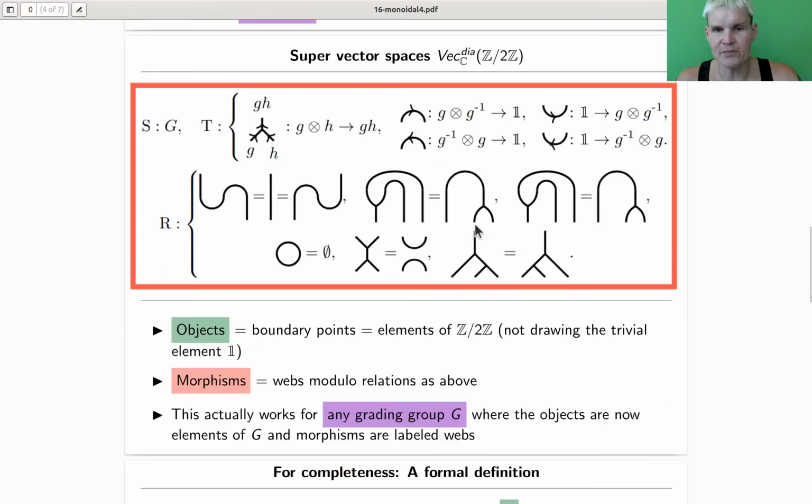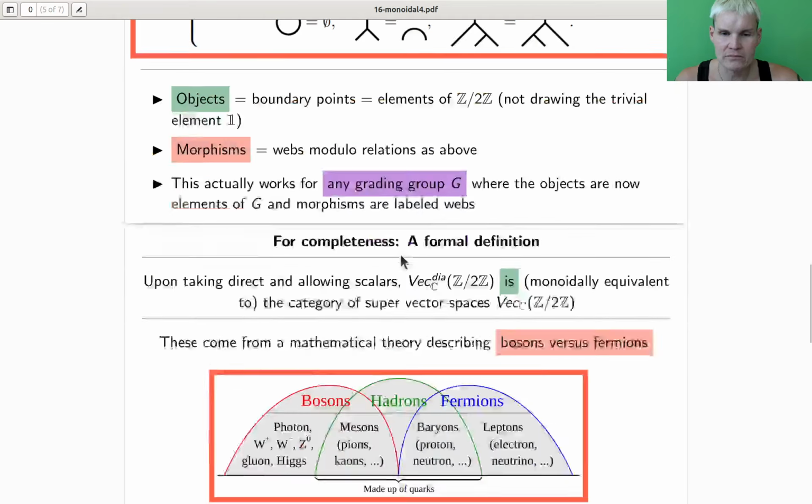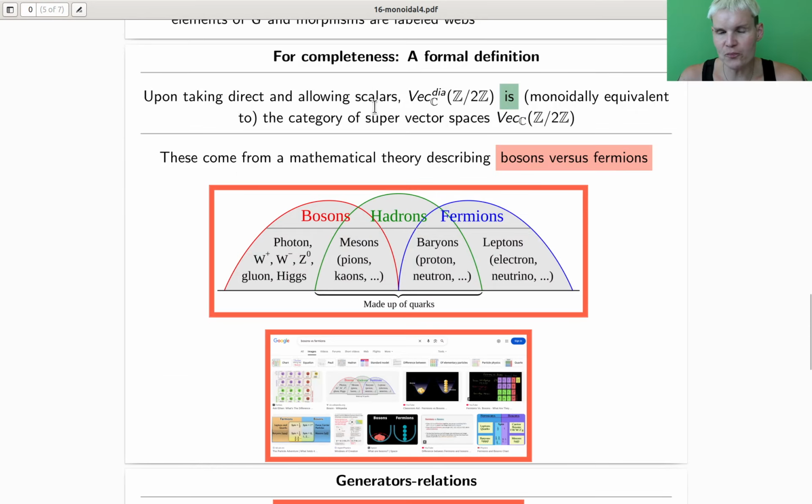Yeah? And in this picture, one of them has diagrams and the other one has no diagrams, just the empty diagram. Anyway, so super is always like, as you could see it, the bosons and the fermions. And they're kind of the same. They kind of do all the same things. So a photon and an electron, they kind of do the same thing.